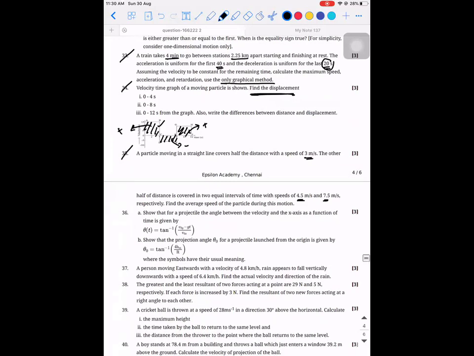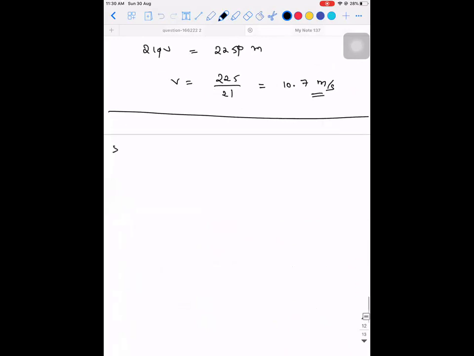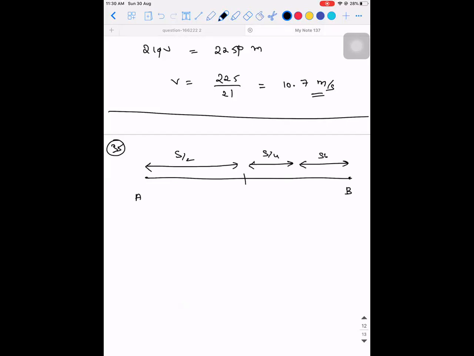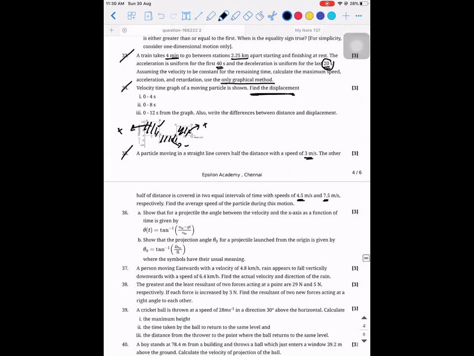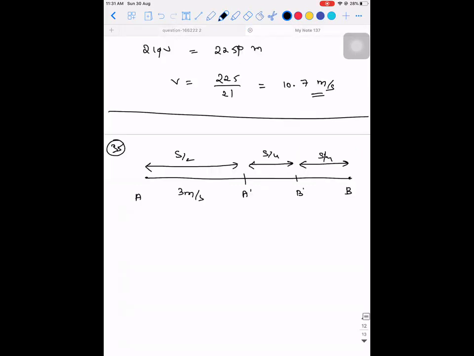So there is a particle which is moving. 35th. Shashmit, read the question. So half the distance, and the other half is broken into two equal parts, S by 4 and S by 4. Let me call this A dash, this B dash. Particle moving in a straight line covers half the distance with 3 meter per second. So if this is speed, it means it is uniform. So here the speed is 3 meter per second. Next.